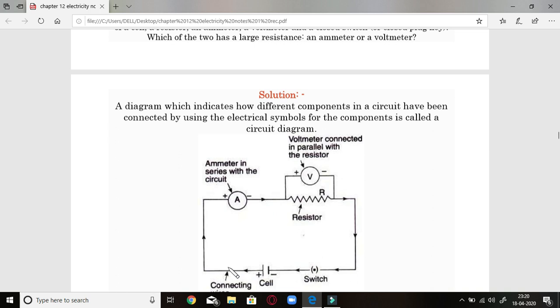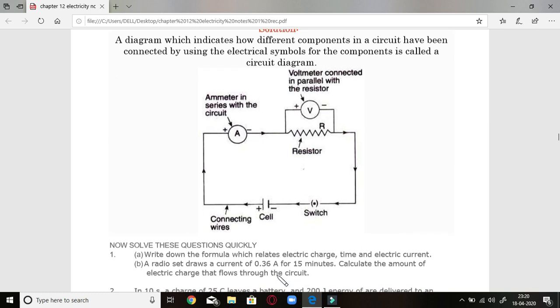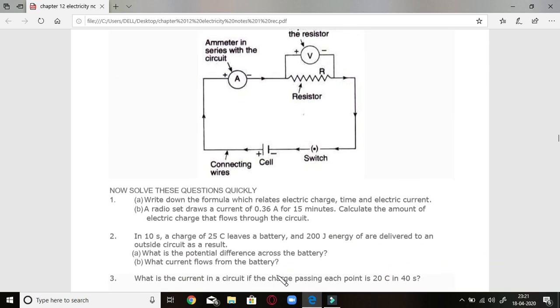Always keep in mind that when we join an ammeter and a voltmeter, the positive end of the ammeter and the positive end of the voltmeter should face toward the positive end of the cell, and the negative end toward the negative end of the cell. This is how a complete circuit diagram is shown. If we lack in it, definitely marks will be cut.